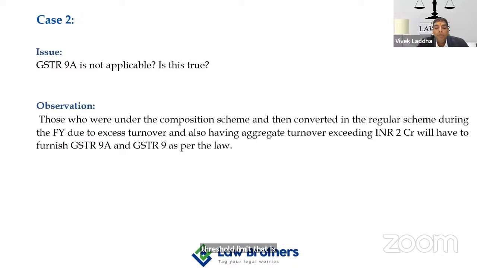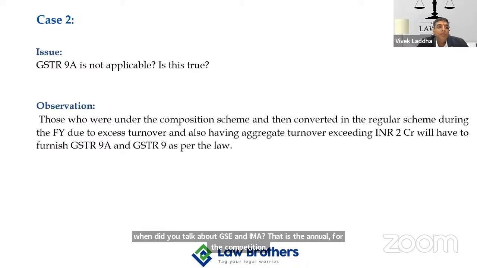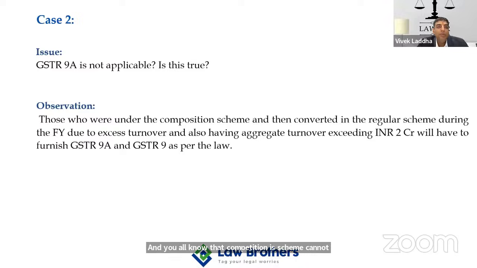Now, when we do talk about GSTR 9A, that is the annual return for the composition scheme, you all know that the composition scheme cannot be opted or continued when the aggregate turnover crosses the threshold limit of the composition scheme, that is 75 lakh or 1.5 crore as per the case, right? So you'll see that, sir, if the annual return is going to be applicable on exceeding the threshold limit, of course there is no question of 9A, because the taxpayer will not remain in the composition scheme.